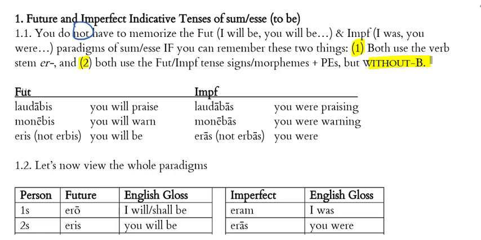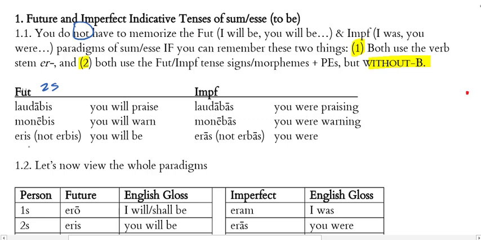All right, so let's look at a couple of examples here to illustrate this. I have the future tense of laudo, moneo, and sum, and the imperfect forms of those verbs as well. So for the future, I have the second singular form of laudo, laudabis, you will praise, of moneo, monebis, you will warn.